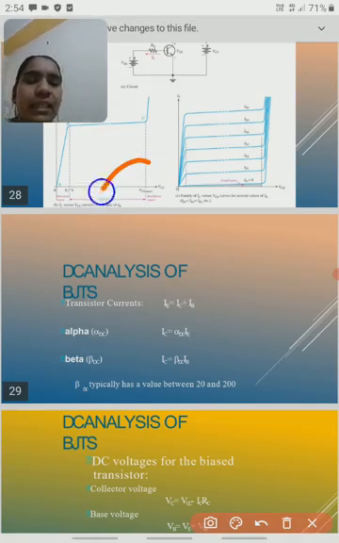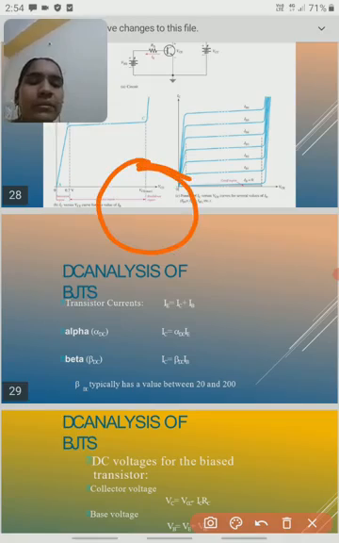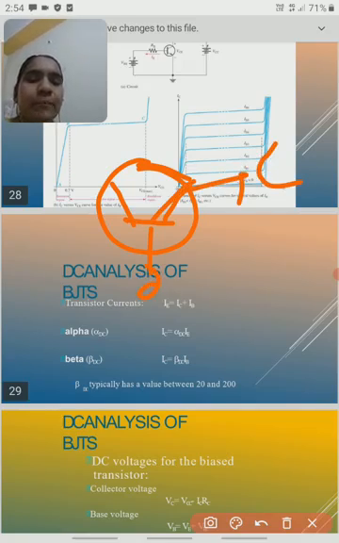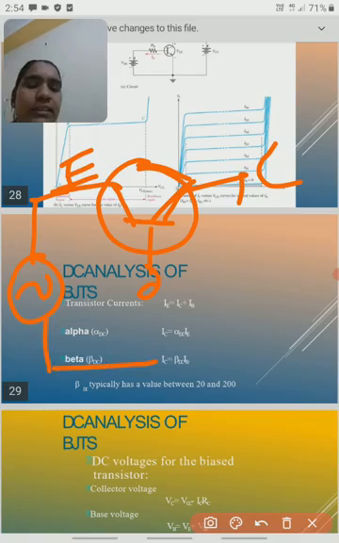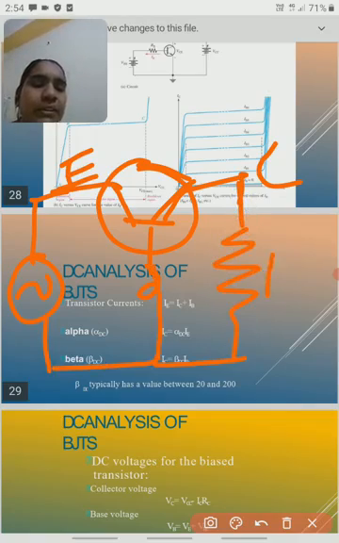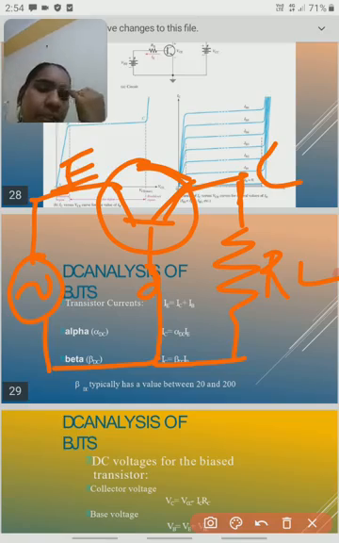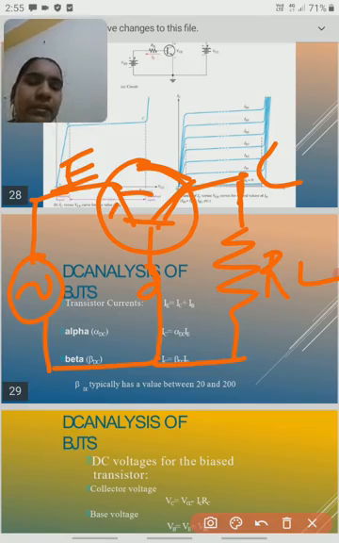Okay, if you take the transistor like this, so this is a base, and this one is a collector, and this one is an emitter. Okay, so we are giving a signal to this transistor, and we are taking the output here, so this is RL. So here, if you take an NPN transistor or a PNP transistor, this is the IB region.